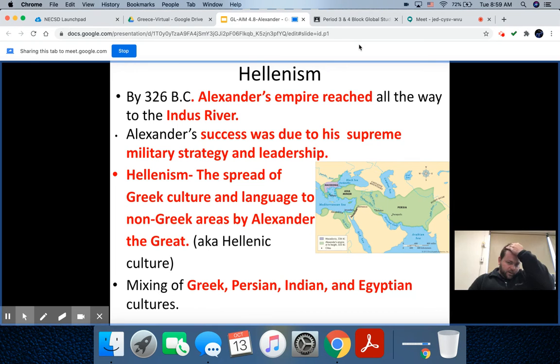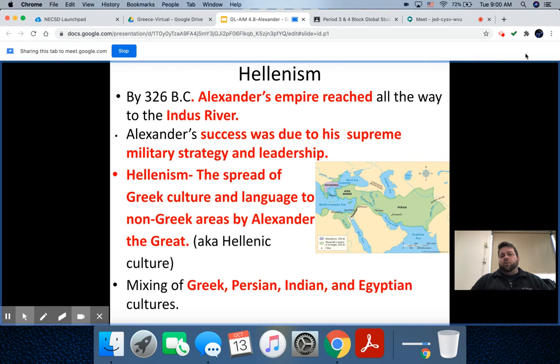All right, if you guys were here, I'd be standing over my big, giant, fancy map. It's like the size of one of these walls. It's pretty great. But you're not, so I can't do that. But Alexander's empire reaches all the way from Greece, and you see it here. Macedonia is in this purple color, all the way to the Indus River. So this is across this whole stretch of Eurasia, kind of all the way into the Indian subcontinent. And basically his deal is that he's a superior military strategist and amazing leader. Supposedly he's undefeated. He's never been defeated in battle his entire life.